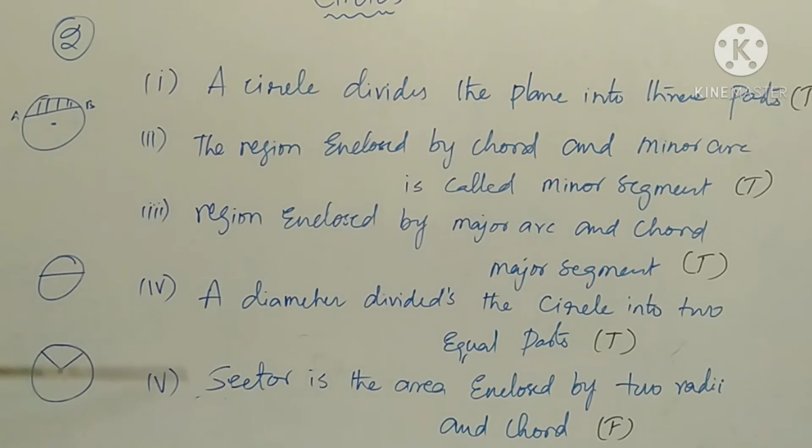Next one, fourth one, the diameter divides the circle into two equal parts. Yes, it is true. Each part is called semicircle. Yes, it is true.